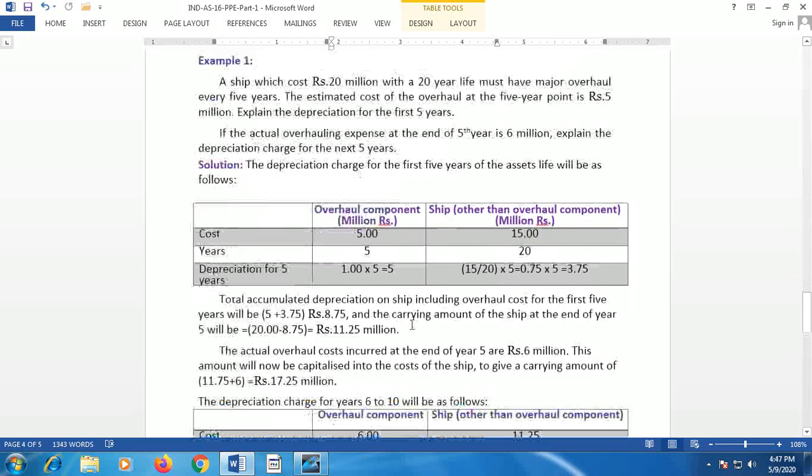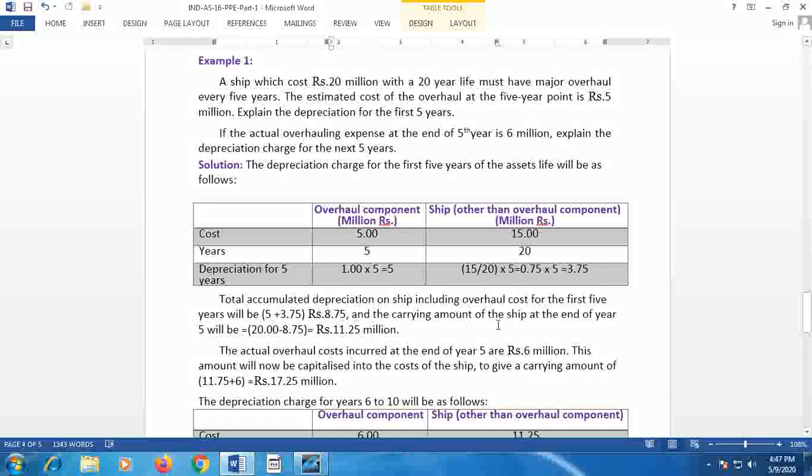So that is how the depreciation has been calculated for the first 5 years. The total accumulated depreciation on ship including overall cost for the first 5 years will be, with reference to overall, 5 million, with reference to ship 3.75 million. So it comes to rupees 8.75 million.